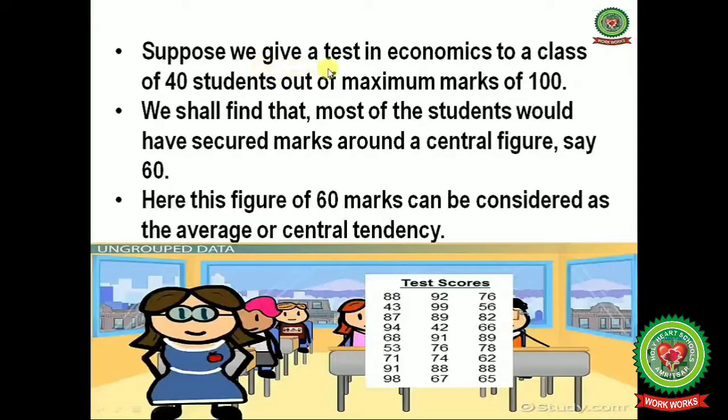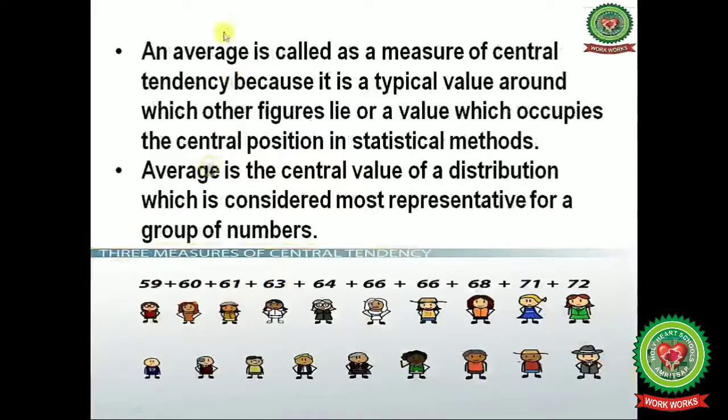Suppose we give a test in economics to a class of 40 students. Out of maximum marks of 100, we shall find that most of the students would have scored marks around a central figure, say 60. So this 60 figure, these marks, 60 marks, can be considered as the average or central tendency.